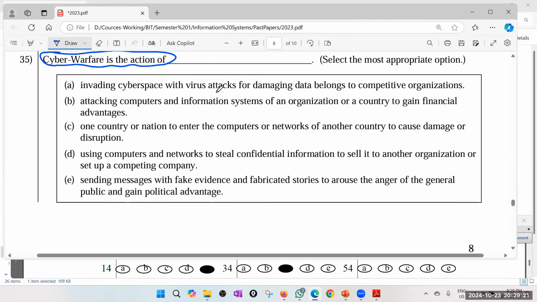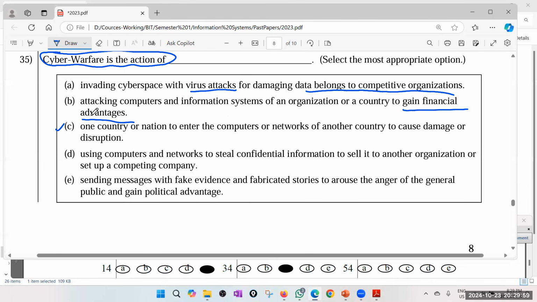Invading cyberspace with virus attacks for damaging data belonging to competitive organizations. Okay, let's keep reading. Attacking computers and information systems of an organization or a country to gain financial advantages. But it's a financial advantage. One country or nation to enter the computers or network of another country to cause damage or disruption. I think that is also a fairly good answer. Direct cyber warfare. Let's take this for the time being.